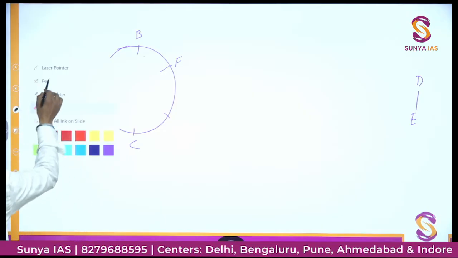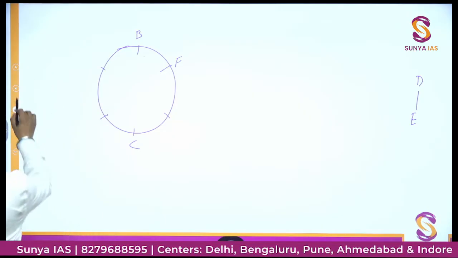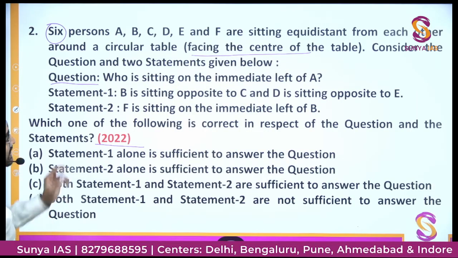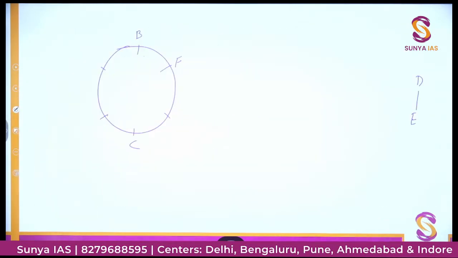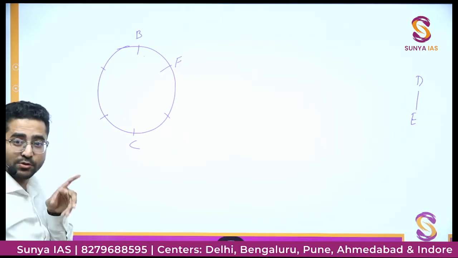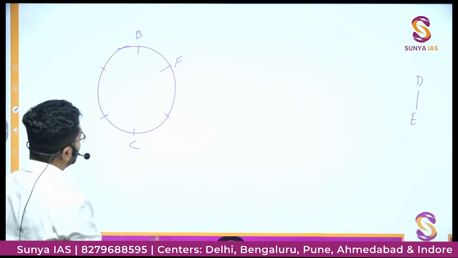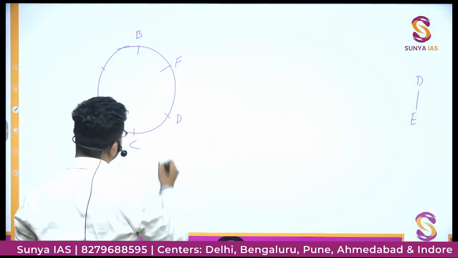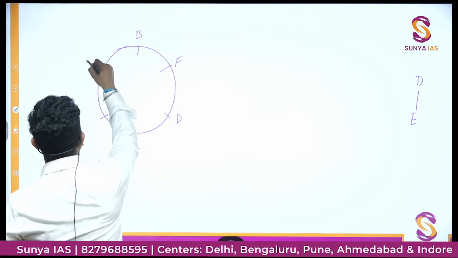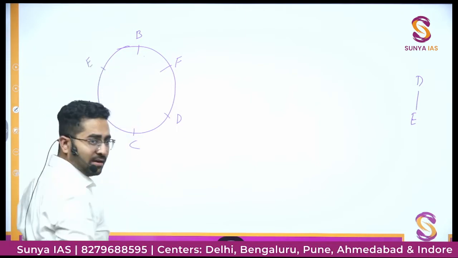Okay. Now if we see, D is sitting opposite to E. This is given. D is sitting opposite to E. So what are the possibilities? If D is here, then E must be here, right?